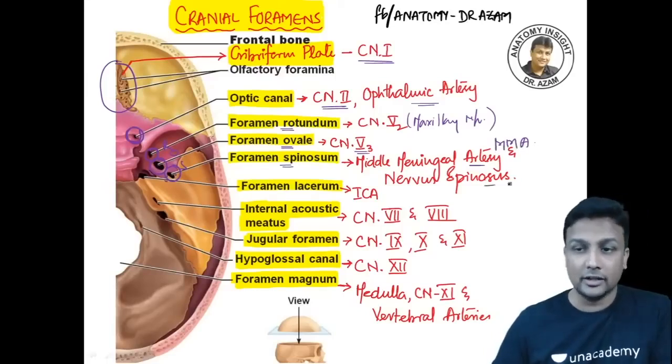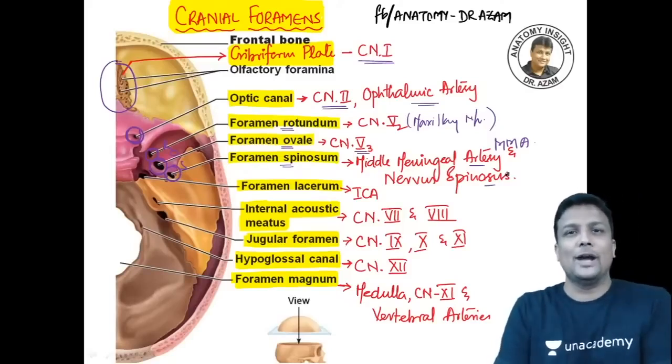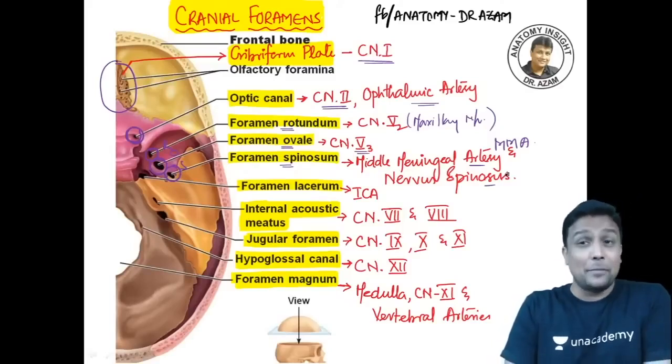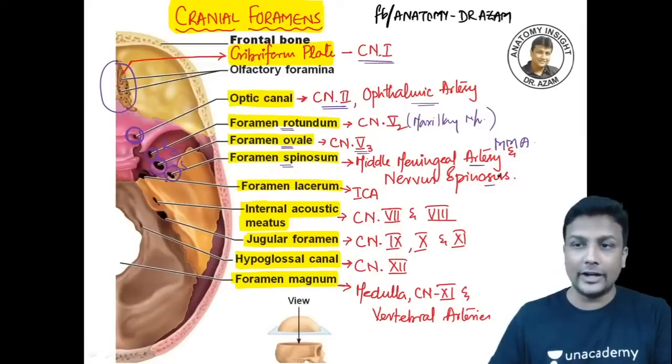And then along with that, a nerve, nervus spinosus. Name of the nerve is easy, foramen spinosum and nervus spinosus. But remember, the artery is very much important, sir, middle meningeal artery. And I hope you have learned the other subjects very well also in radiology. Yes, you have to learn that, you have to identify that one, guys.